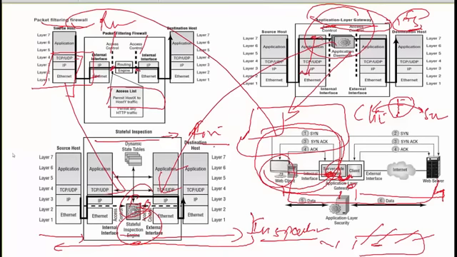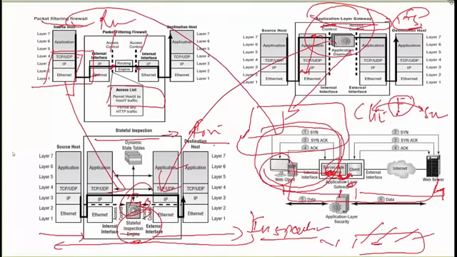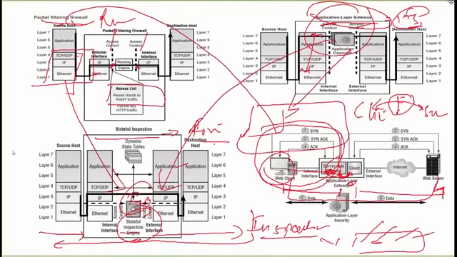So an application layer gateway terminates the connection itself and then makes a new connection to the servers, so that it gets some time to analyze the traffic and then proceed with the actions. Yeah, got it. So this is all about the difference between packet filtering, stateful inspection, and the application layer gateway, and how the application layer works.